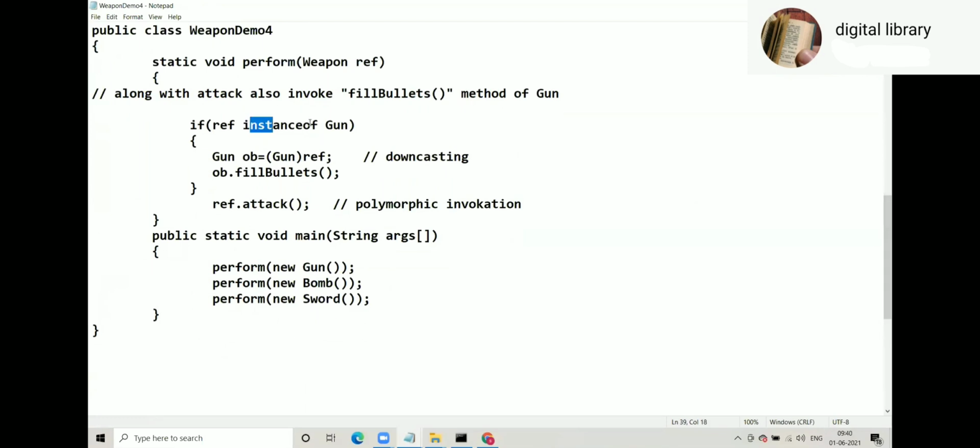If ref instance of gun, then only downcast. So the way we discussed yesterday, when gun comes, ref's content is gun. Ref refers to gun. So gun is a gun, yes. So in that case, downcasting happens. When bomb comes, ref refers to bomb. Bomb is a gun, wrong, false. Sword is a gun, false.